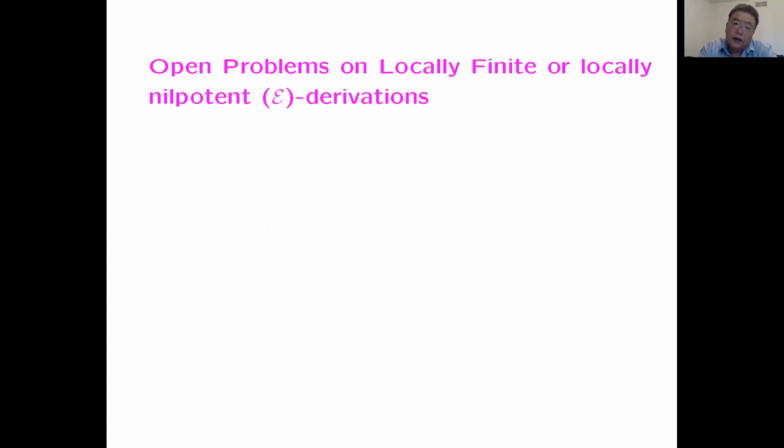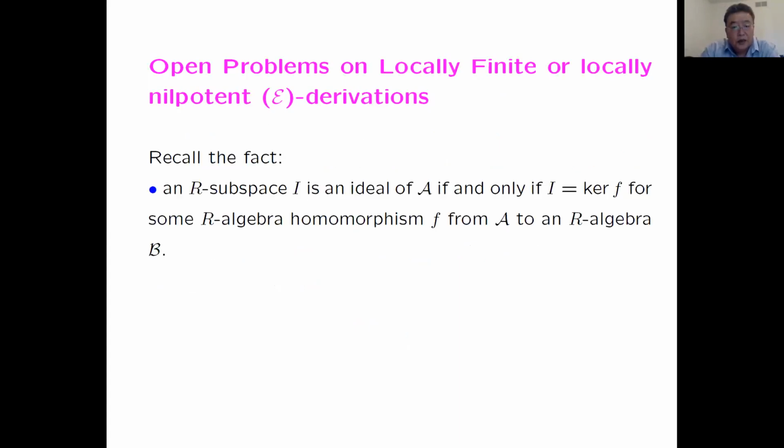Next one, an open problem. Recall a very easy fact in algebra: an R-subspace R of A is an ideal of A if and only if R is the kernel of some R-algebra homomorphism.